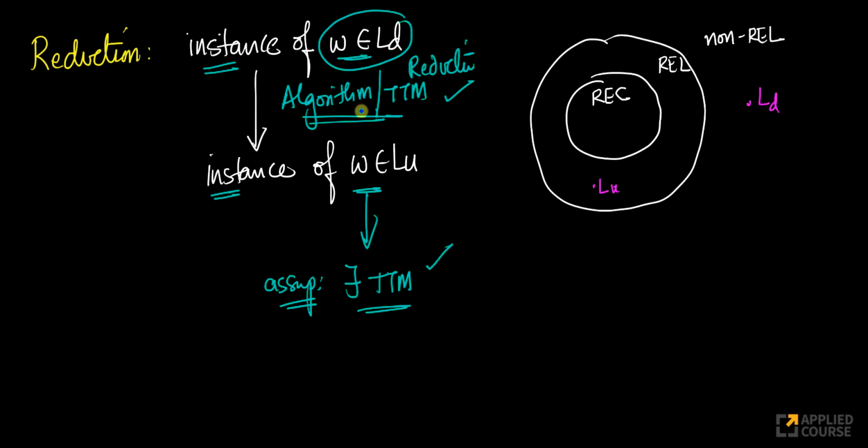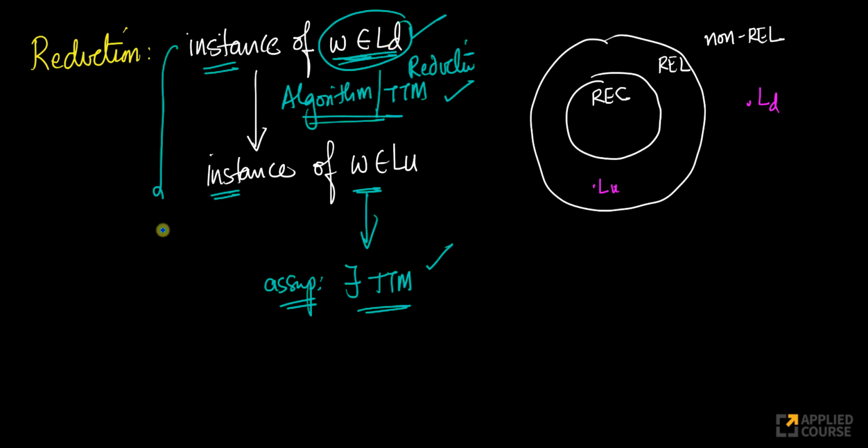I can combine two total Turing machines and construct another Turing machine. I just have to simulate this on one tape, and simulate this on the other tape. Very simple. Which means if there exists a Turing machine here, there exists a Turing machine for this also. But we know that there is no Turing machine that accepts LD, which means everything breaks down.